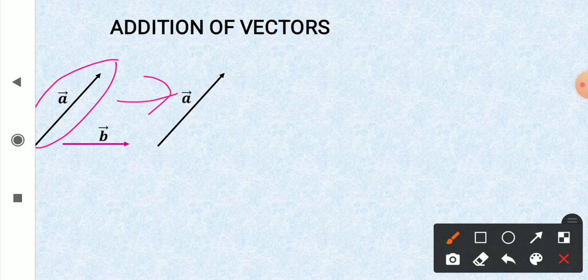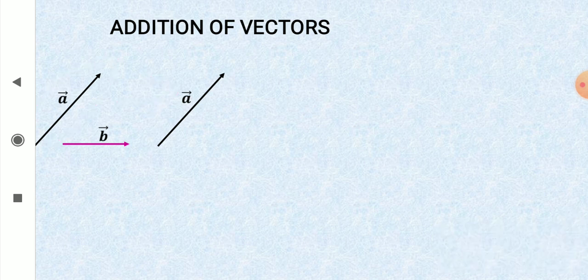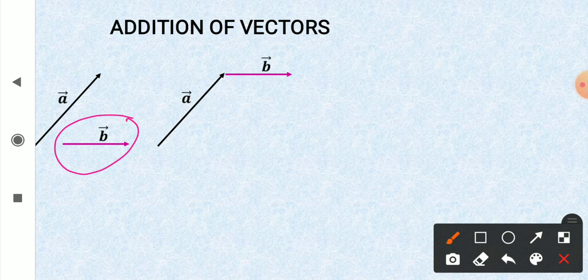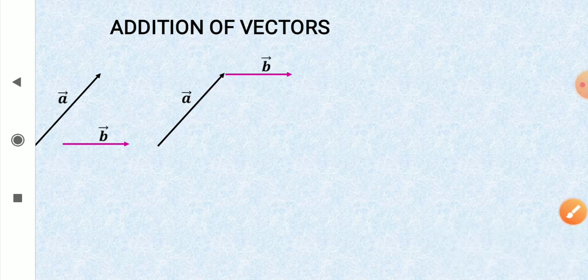So first I have drawn vector A, and now I will draw vector B starting at the end of vector A. So vector A, tail to head. Vector B, its tail starts from the head of A, and this is the head of B.